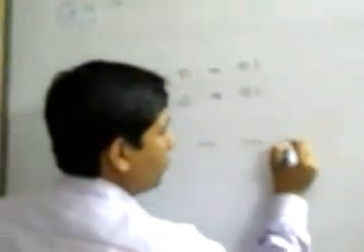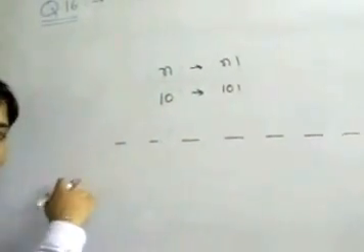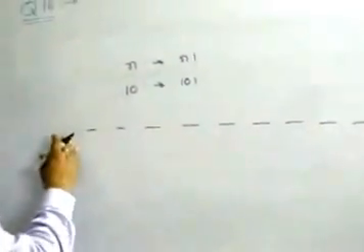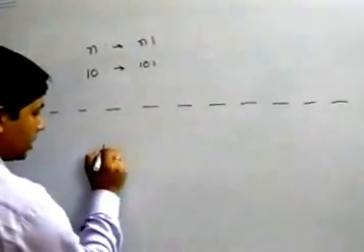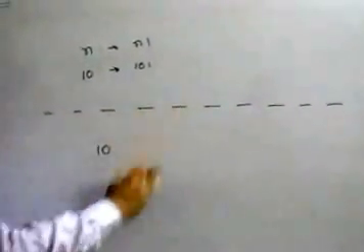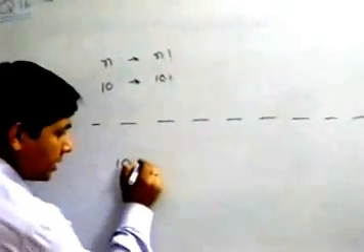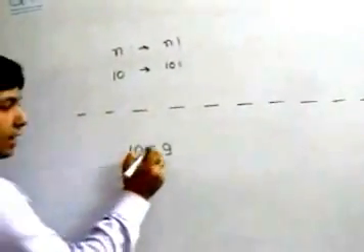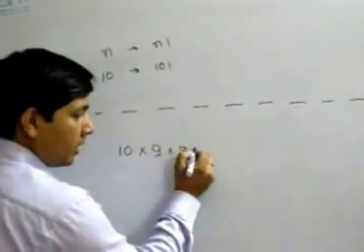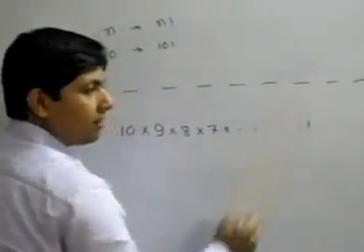1, 2, 3, 4, 5, 6, 7, 8, 9, 10. There are 10 chairs. So the first person who enters the room sees 10 chairs available for him. He can take his seat in 10 ways. He can take any one of these 10 seats. Each of them is distinguishable. Then the next person enters the room. He can select his seat from 9 available chairs, so 9 ways. Then the next person has 8 ways, then the next 7 ways, and so on till the last person, for whom only one chair is available.